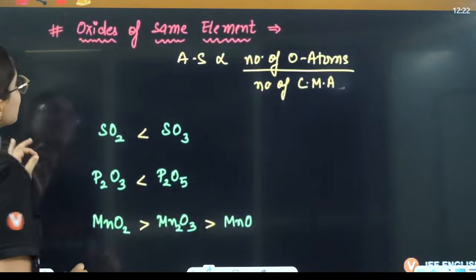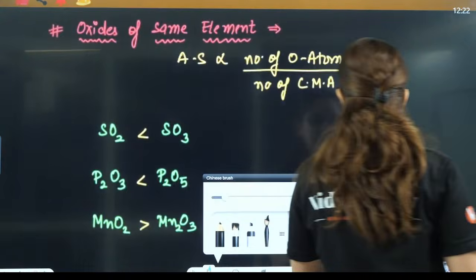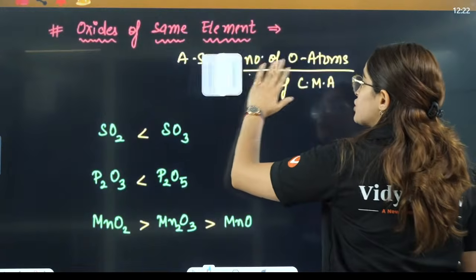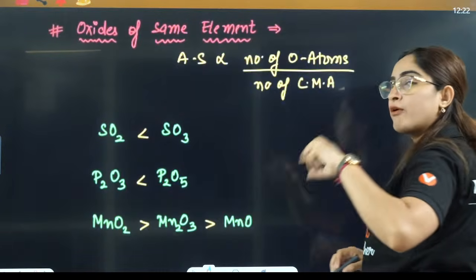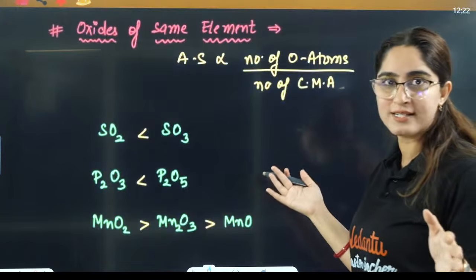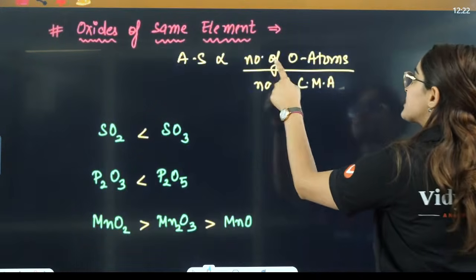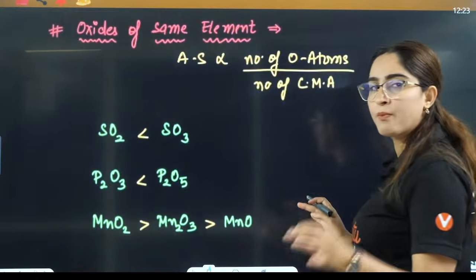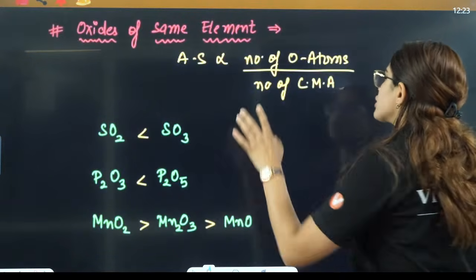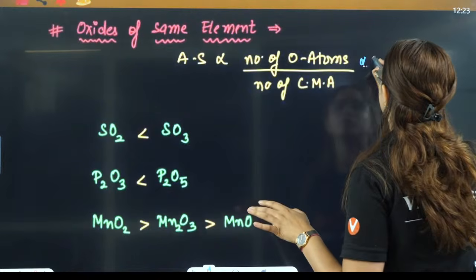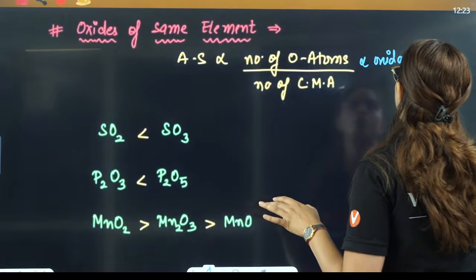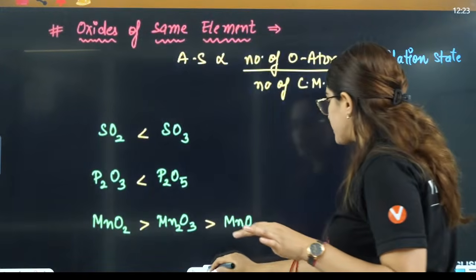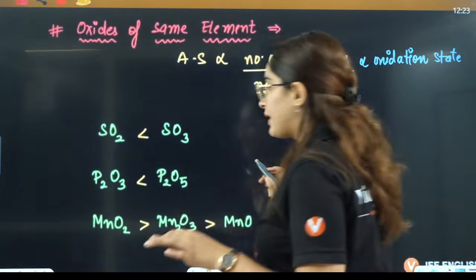Okay. Next is oxides of same element. Oxides of same element, if I say, acidic strength is directly proportional to, very important. If I talk about the same element and different oxides are there, then the acidic strength depends upon the number of oxygen atoms that you have, and it is inversely proportional to the central metal atom, right? So just directly see, it is directly proportional to the oxidation state. More is the oxidation state, more will be the acidic strength here. So that way we can see this here.